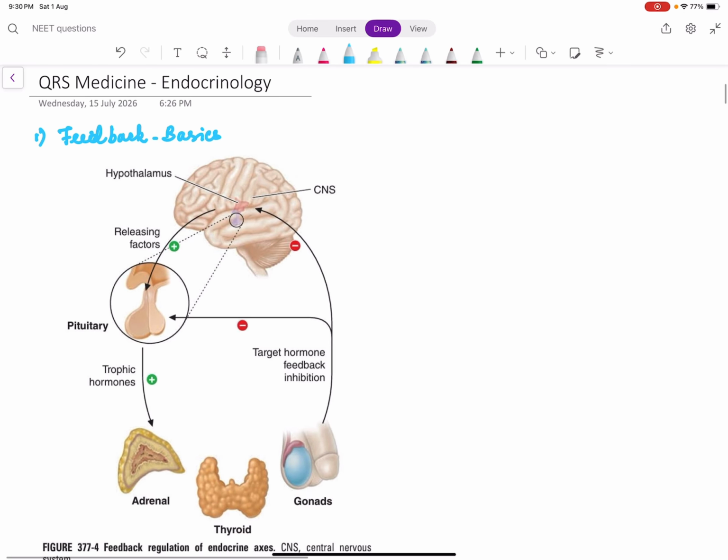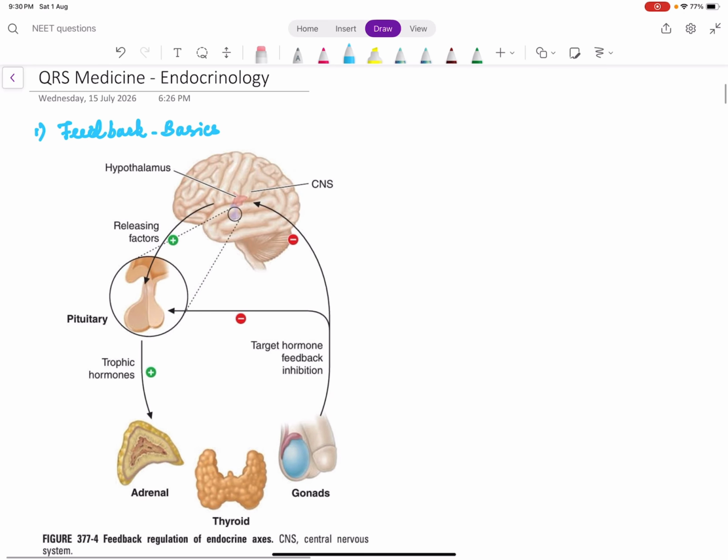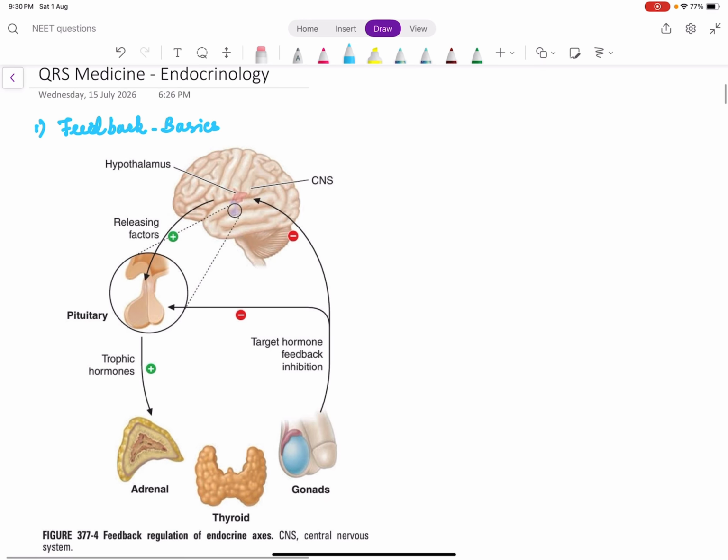The entire concept of endocrinology is based on the concept of feedback. We know very well what feedback is: a particular step in a process will inhibit the previous step or stimulate the previous step. In endocrinology, the pituitary is the master endocrine gland. It secretes most hormones which control other endocrine glands.